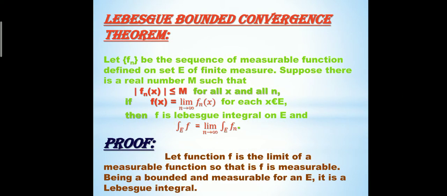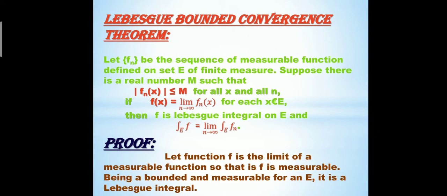Now, the Lebesgue bounded convergence theorem. Firstly, the statement: let f_n be a sequence of measurable functions defined on a set E, where E is a measurable set of finite measure. Suppose there is a real number M such that |f_n(x)| is less than or equal to M, that is, f_n is bounded for all x and for all n. Now if f(x) is equal to the limit as n tends to infinity of f_n(x) for each x belonging to E, then we have to prove that f is Lebesgue integrable on E.